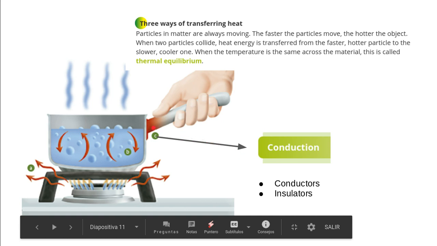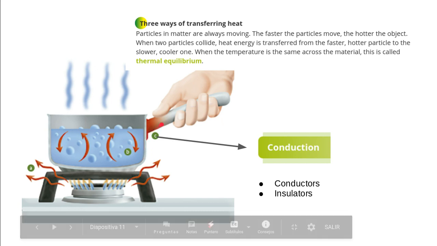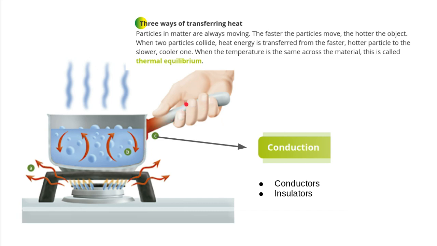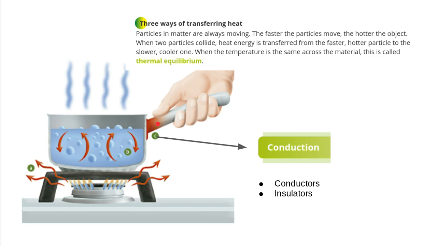The conductors are those that transmit the heat energy very, very well. For example, metals. This handle is made of metal, so the heat passes through the metal to the hand very easily.